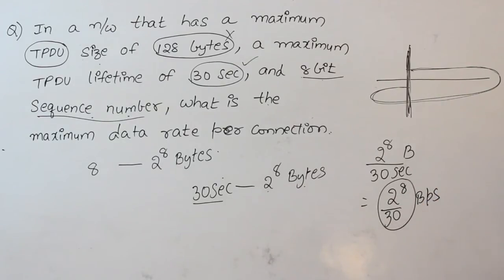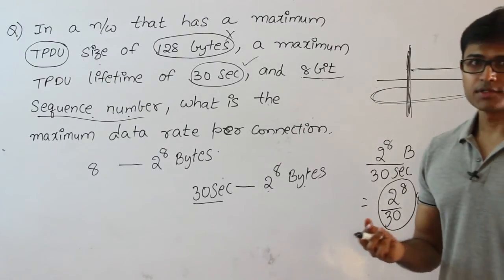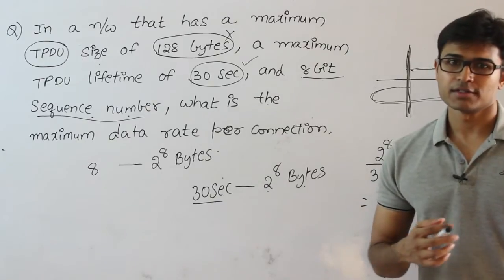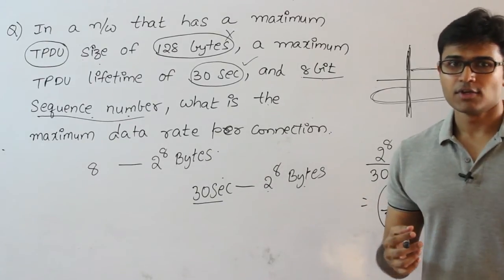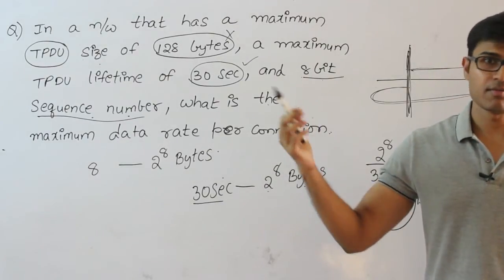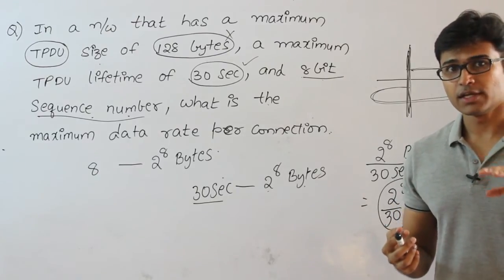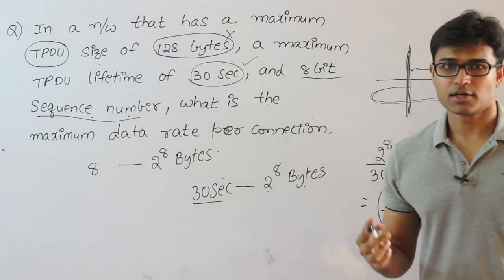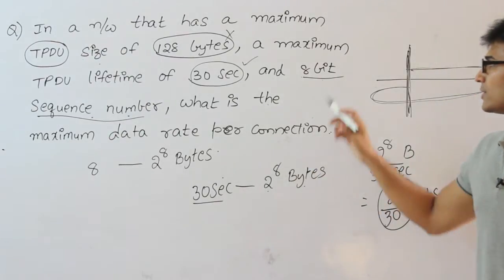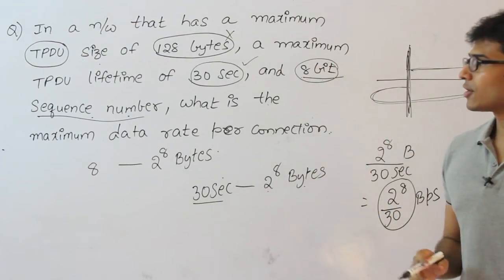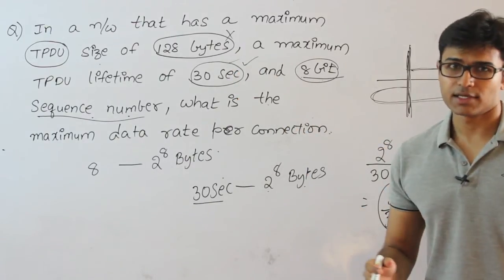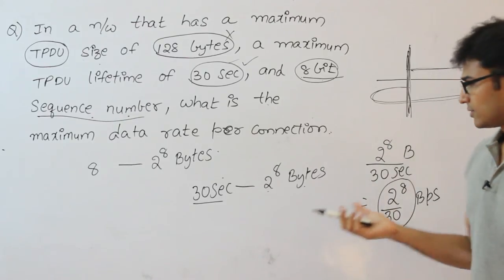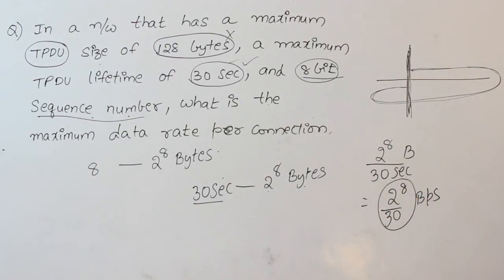If you go beyond this, you might need more sequence numbers, but since it is already given that the sequence number is 8 bits, we are not going to increase it. If they had said that we want to increase it, or if they had given some bandwidth and told us that we could even increase the sequence number, then that question would have been different. But here, the sequence number is fixed at 8 bits. Now the lifetime is fixed at 30 seconds. Now you say what is the maximum rate at which you could send. This is the maximum rate at which we could send, not beyond that. Okay.